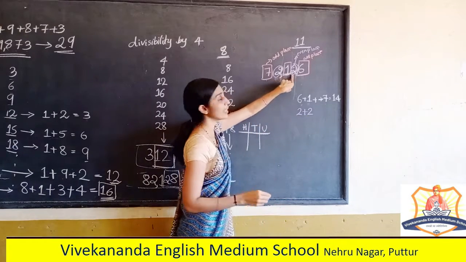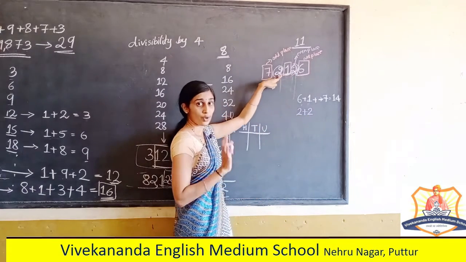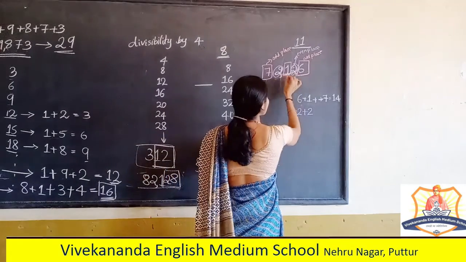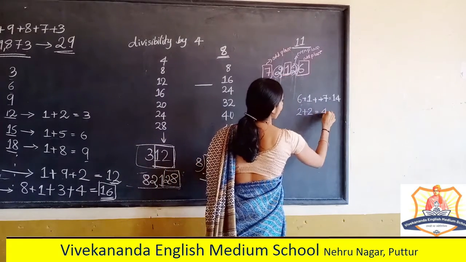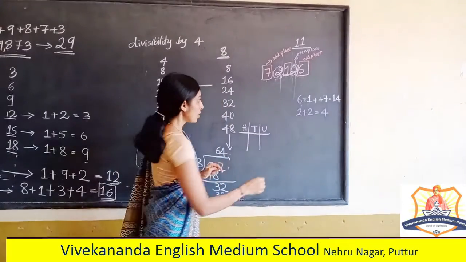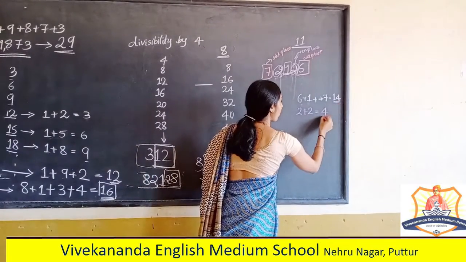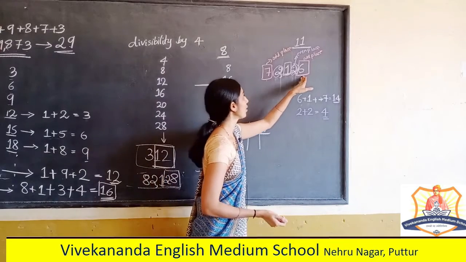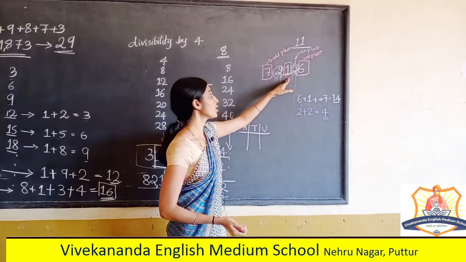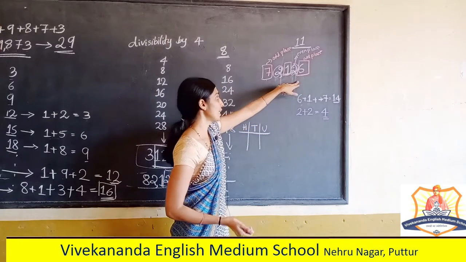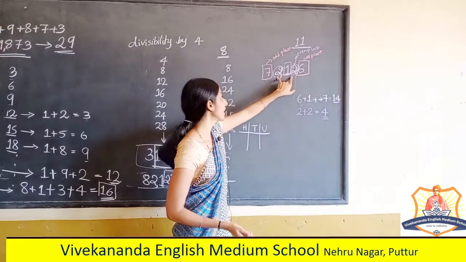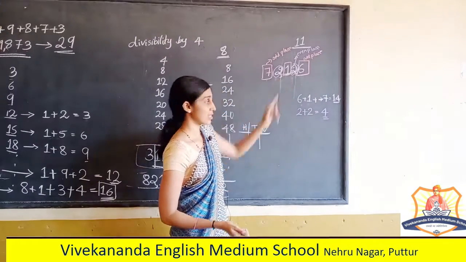Next, the sum of digits in the even places. Don't be confused between digits and places, okay? Digits in the even places: 2 and 2, which is 4. So here we got 2 answers: one by adding the digits in the odd places, and one by adding the digits in the even places.